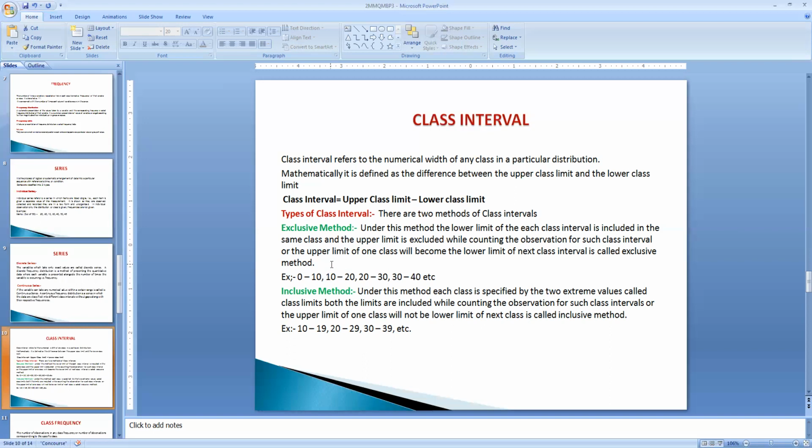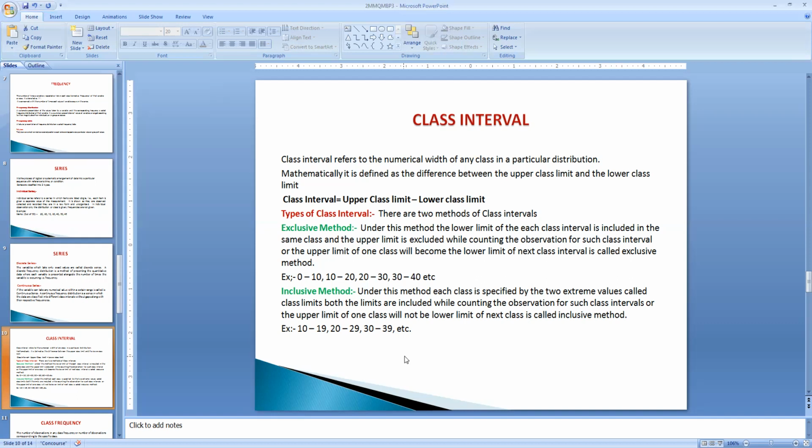So here the upper limit is repeated again. It becomes the lower limit for the second class interval. We can see 0 to 10, then 10 to 20. Again this 20, which is the upper limit of the second class interval, becomes the lower limit in the third. Such an arrangement of class intervals is called the exclusive method.